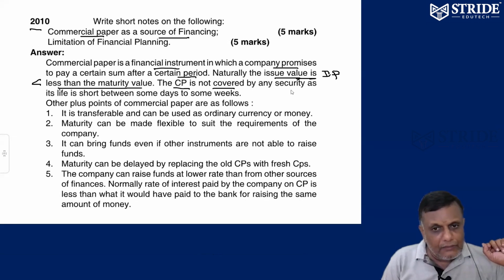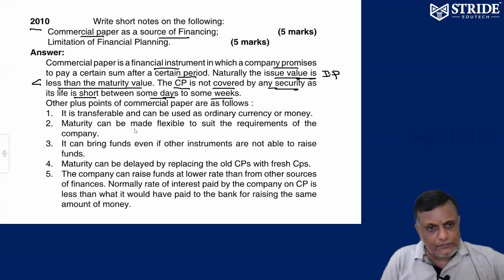CP is not covered by any security. Its life is short, between some days to some weeks. That's true. Which means it is collateral free. There is no collateral. So we are ready to raise CP, but no collateral is required. Repayment can start within days or even within some weeks. Very short period. So CPs are collateral free, not covered by security, and short term, between some days to some weeks.